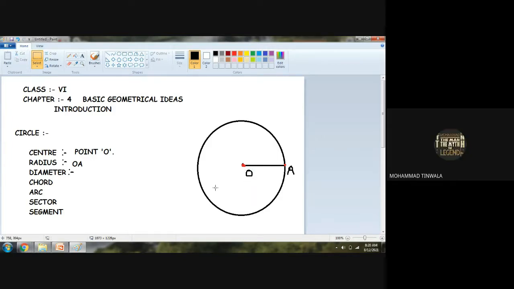Yes, sir. Now, what do you mean by diameter? Who will tell me what do you mean by diameter? Sir, diameter means the full line in the center. Very good. You are related to your answer. A line, see, I'm reading the definition.